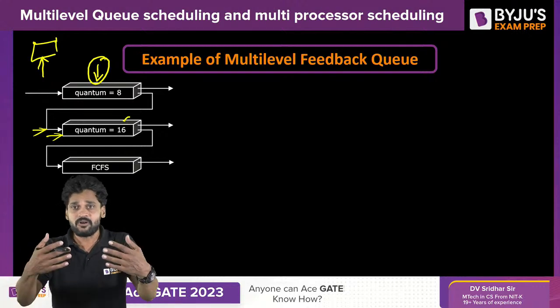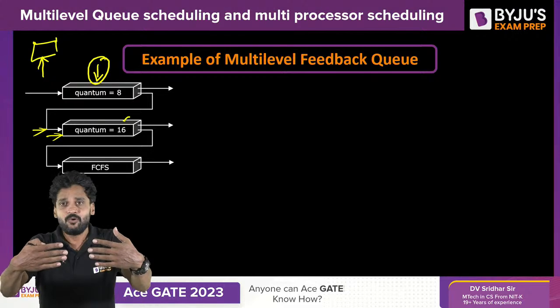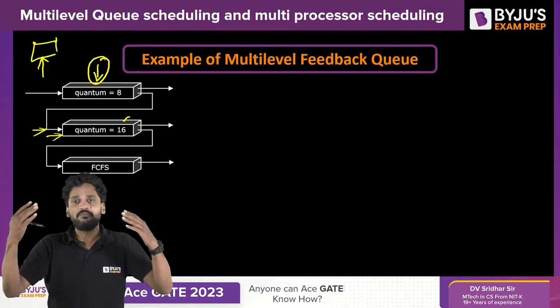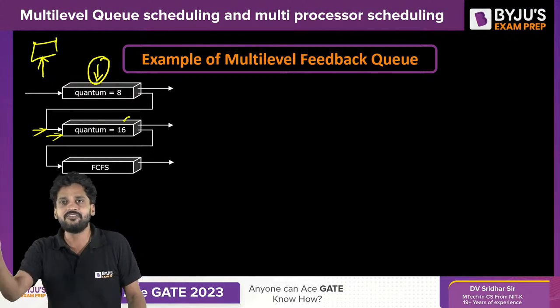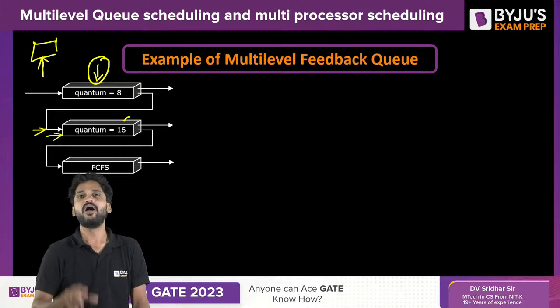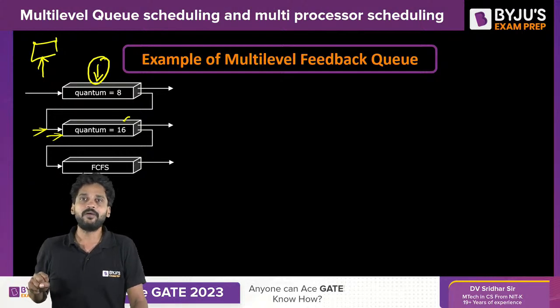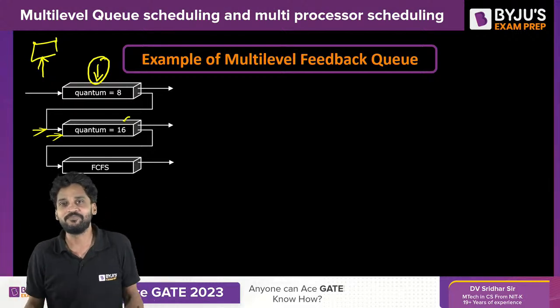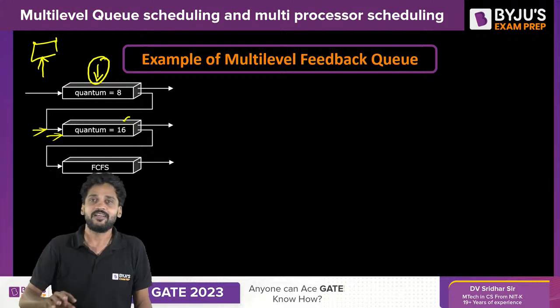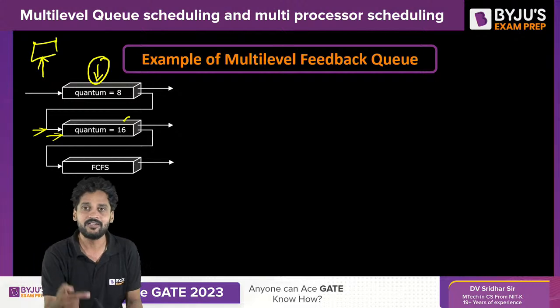Right after which, if you can get executed well and before 16 milliseconds, it is well and good, you will leave the system by yourself. Otherwise, I will pull you back, no matter what your priority. Even if you're a minister, I don't mind. I will pull you back. I will keep you in the third queue, which is